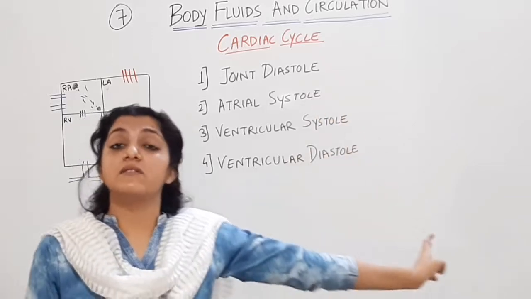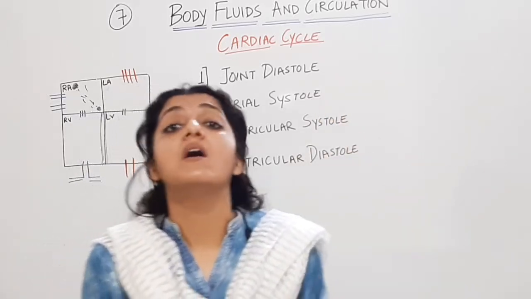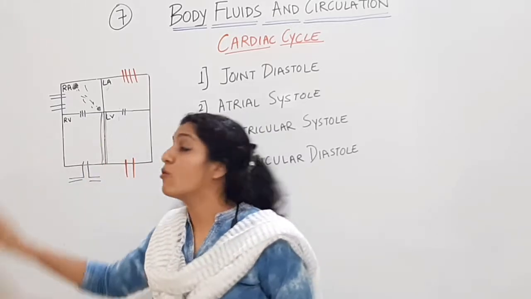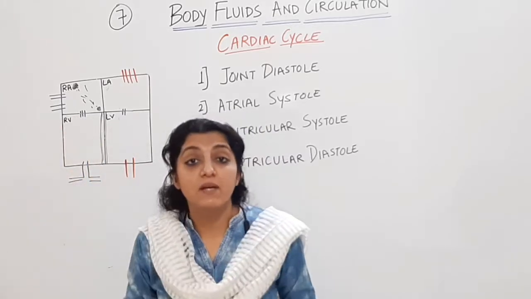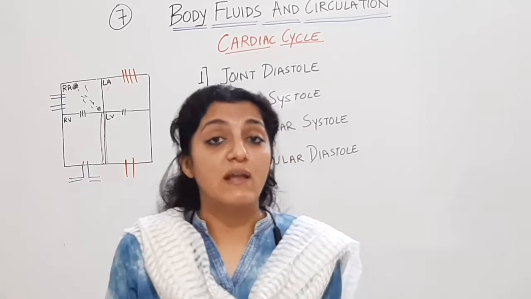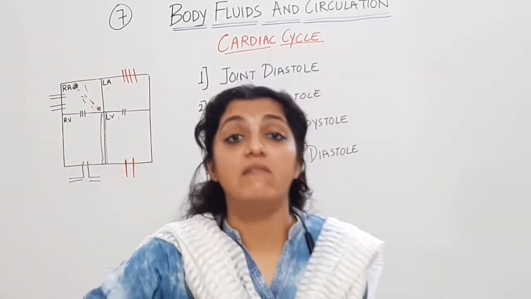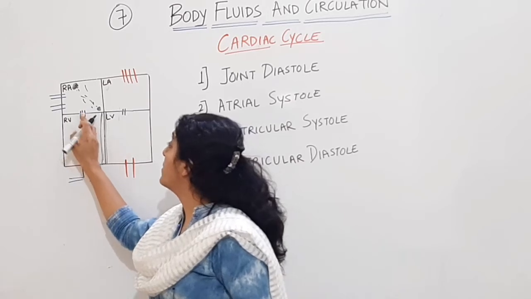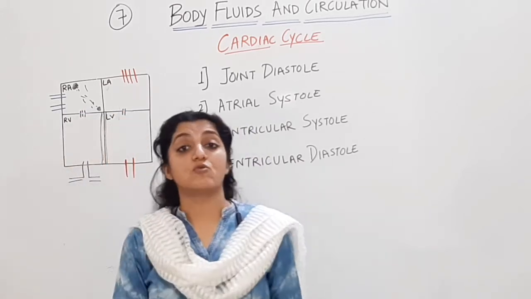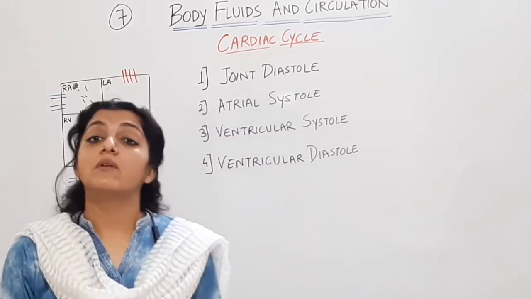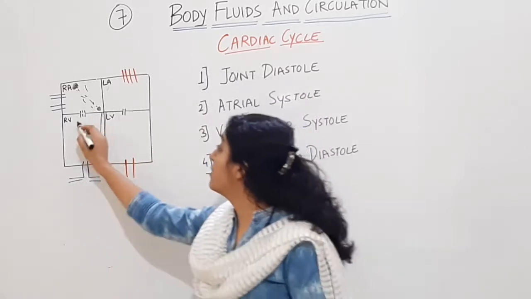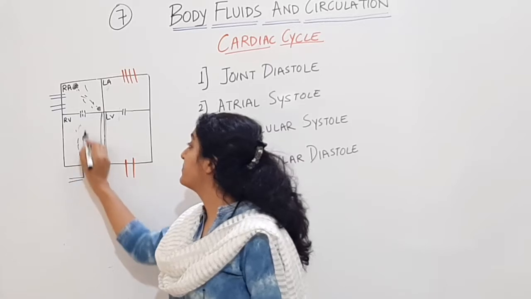Important MCQ, atrial systole में which valves are going to open? These valves are also called the atrioventricular valves because they are located on the atrioventricular septum. They are going to help in the transfer of blood from the atrium to the ventricle. So atrioventricular valves will open in the atrial systole. Alright, now the blood has started coming to the ventricles. यहाँ से blood fill up हो रहा है ventricles में.